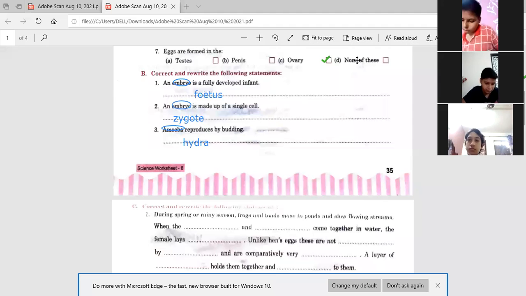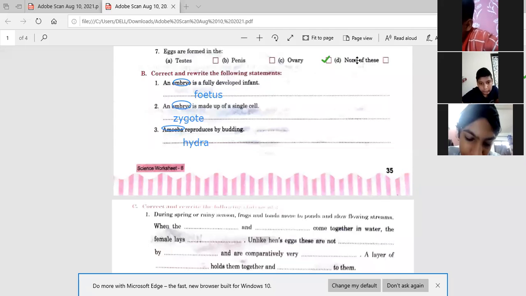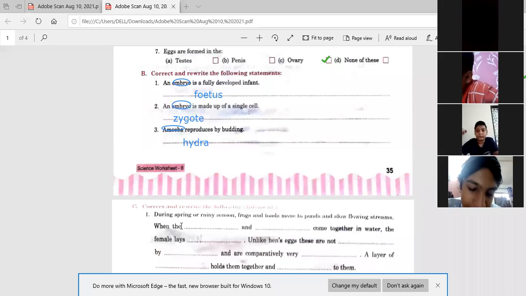Next is the fill in the blanks that you have to do. During the spring or rainy season, frogs and toads move to ponds and slow flowing streams. When the dash, this paragraph is from your book, you can tell me.